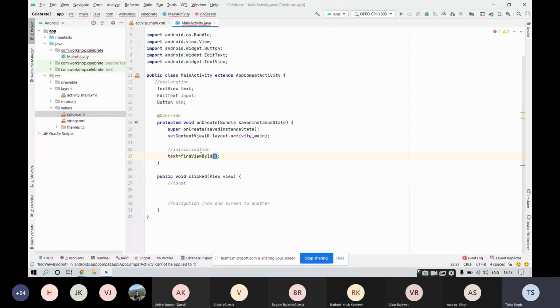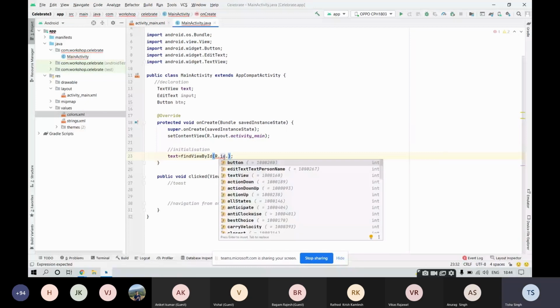So for that we have this function findViewById. Inside this function we need to provide the id with the help of which your view would be fetched. For that you need to write R.id dot, then the name of the id that you had for the text. So we are writing R.id dot, the name of the text.